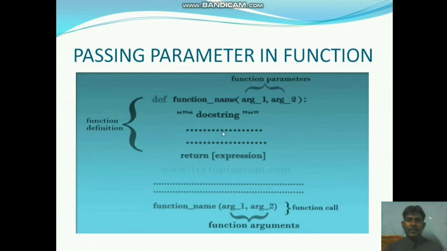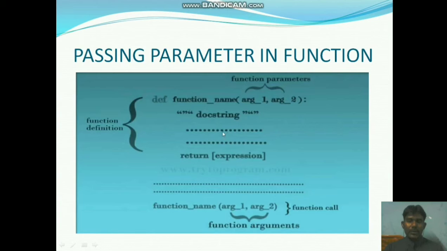See here one example given for passing parameters in a function. def function name, argument 1, argument 2; these are called parameters. Two variables, two parameters. Inside that comes the block of code, and finally the return expression. The return statement returns a value and exits the function. This block of code is called the function definition, and argument 1, argument 2 are the function parameters or variables.